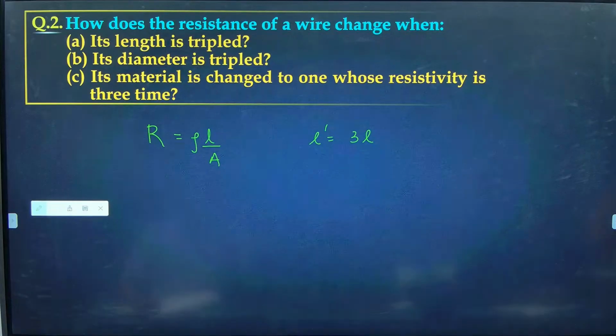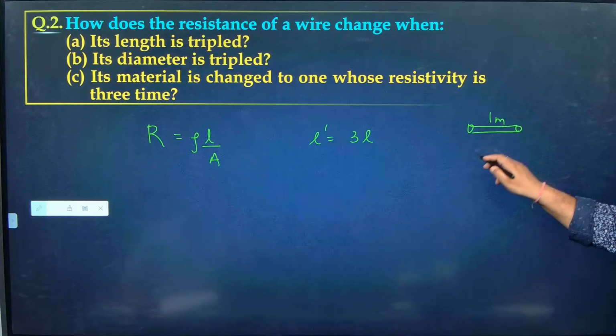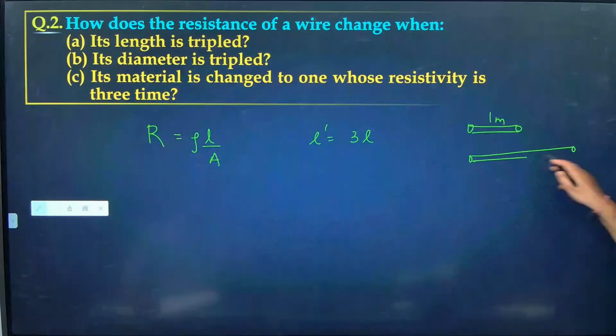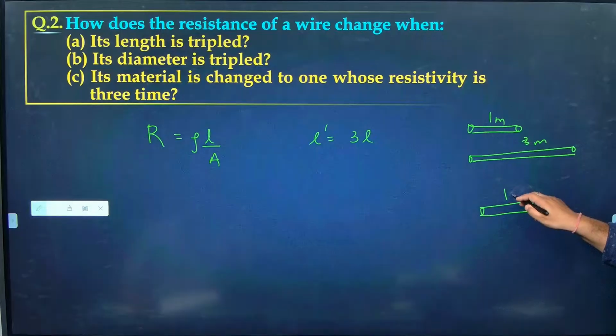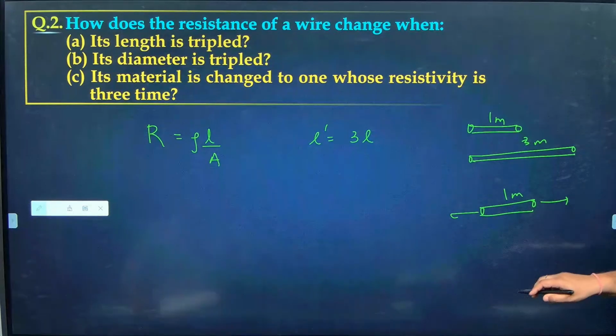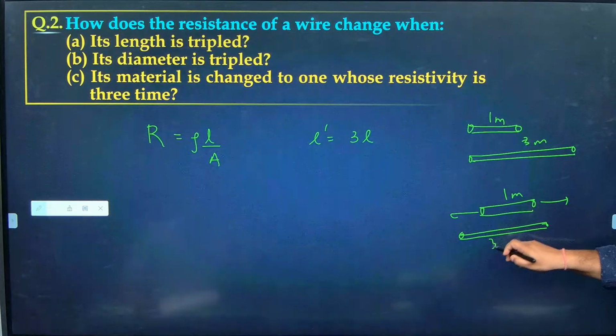There are two possibilities here. Length is tripled of the same wire, or length is tripled of a different wire. I am having a copper wire of 1 meter and I take another copper wire of 3 meter. It means length is tripled. It is also possible that there is a length of 1 meter and this wire is stretched and made long, and now it became a 3 meter wire, isn't it?